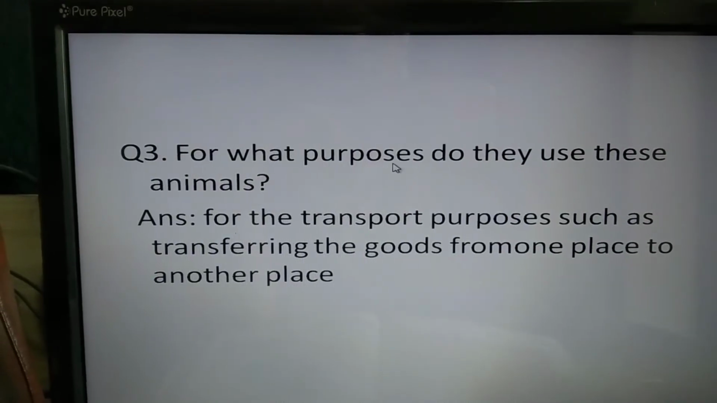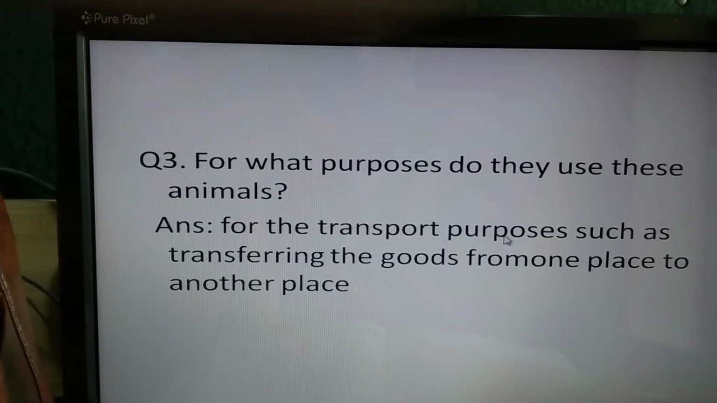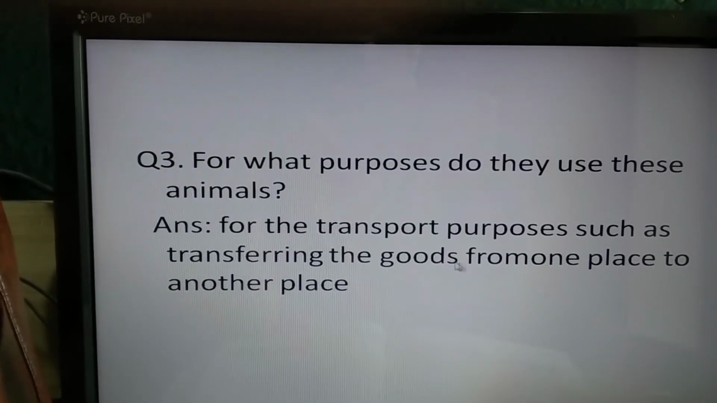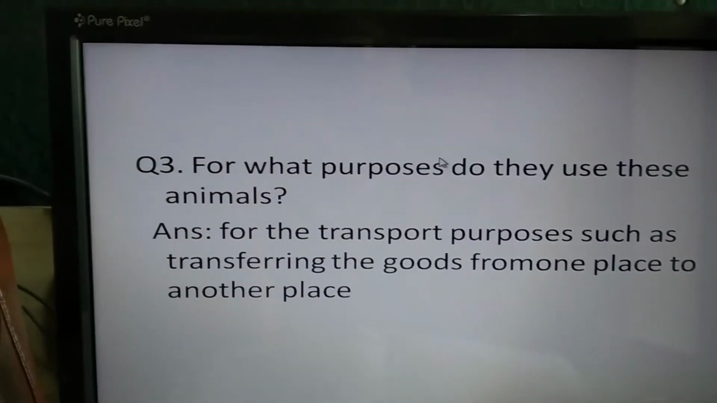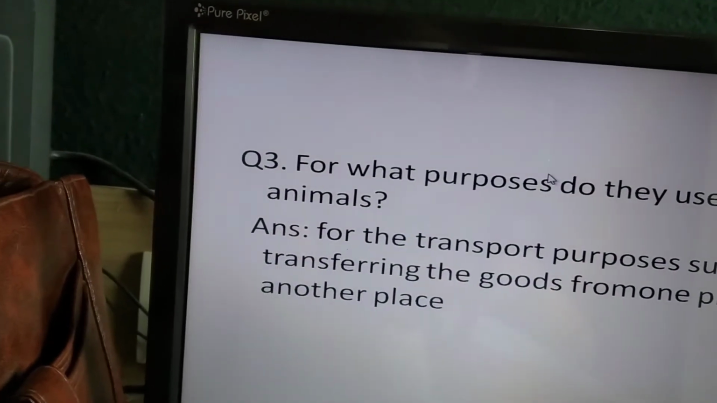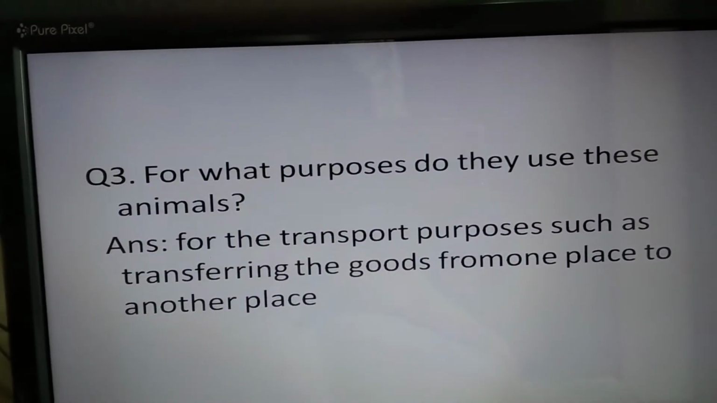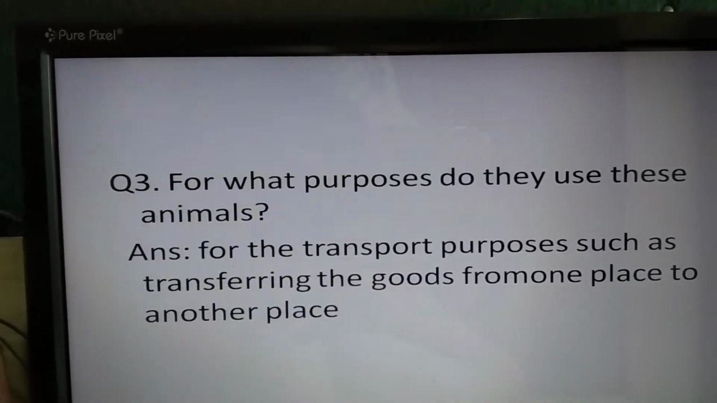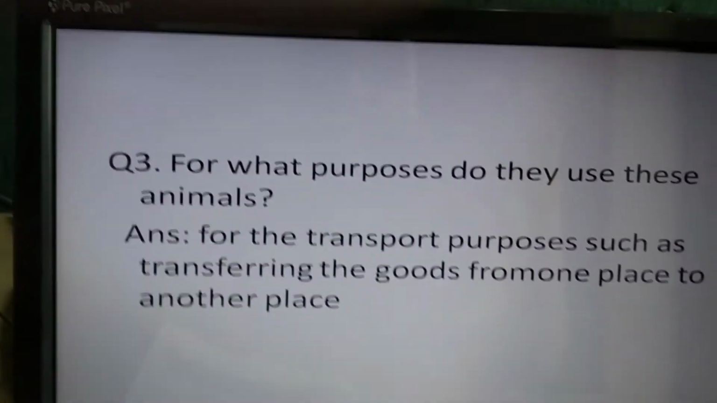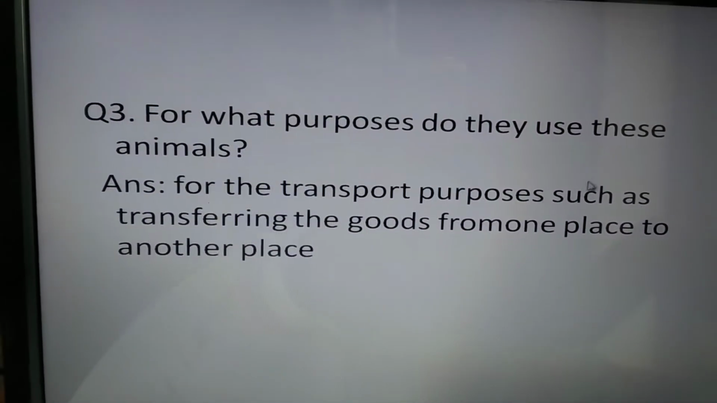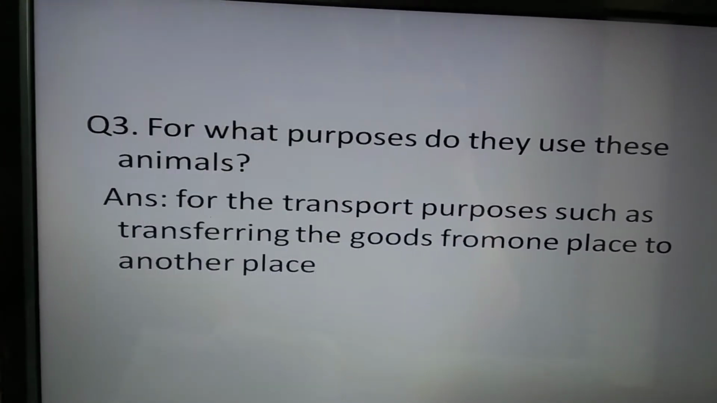For what purposes do they use these animals? For the transport purposes, such as transferring the goods from one place to another place. What do you mean by goods? I told you already. Goods means any material or things like clothes, vehicles, foods, things to transfer from one place to another place are known as goods. For the transport purposes, we use the animals for transferring the goods from one place to another place.